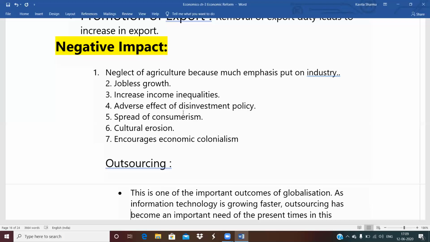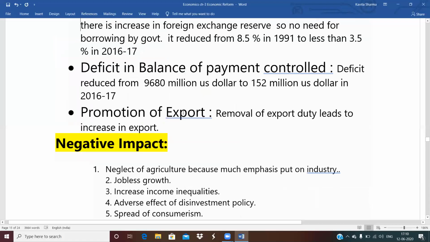Cultural erosion. Because of globalization, there will be cultural erosion. Indian culture is getting exhausted, and people are adopting foreign culture. For example, McDonald's and Chinese food, we are adopting that culture. So there is cultural erosion. The next is encouragement of economic colonialism. Because of MNCs, there is much control by the MNCs. This will increase economic colonialism. So these are some negative impacts of the LPG policy.